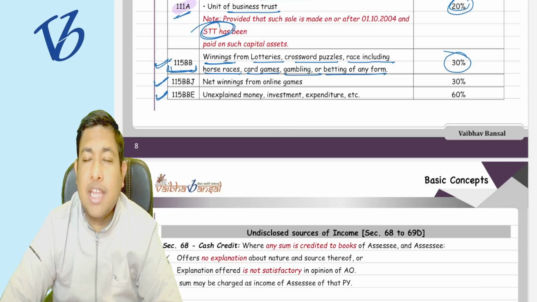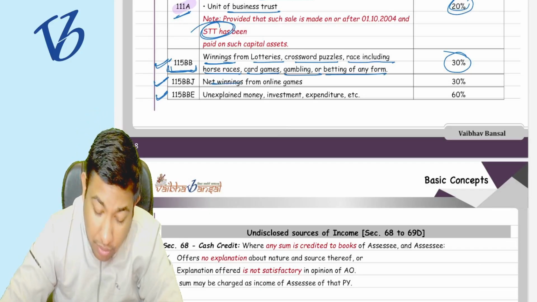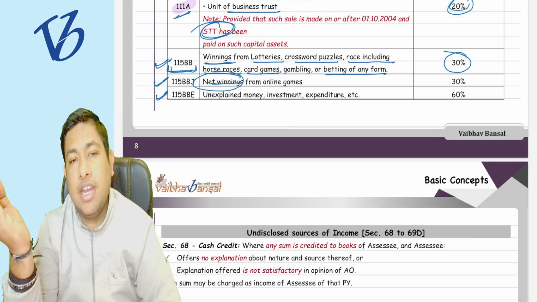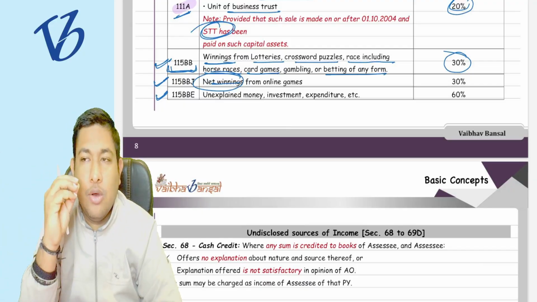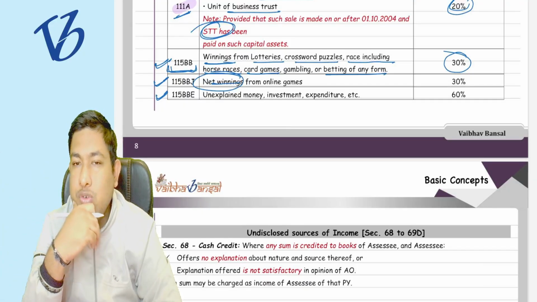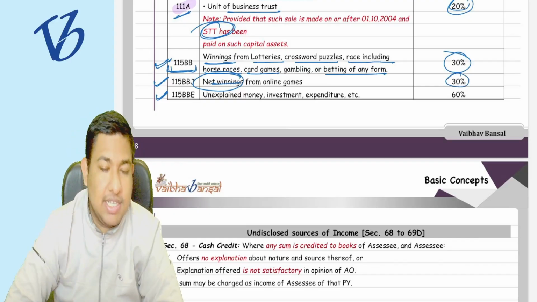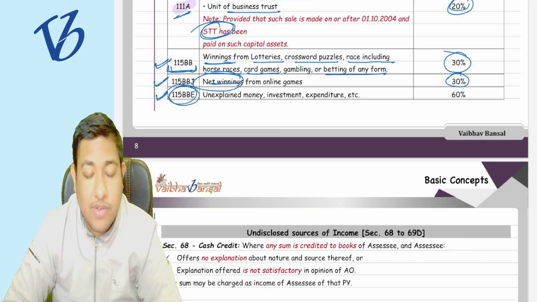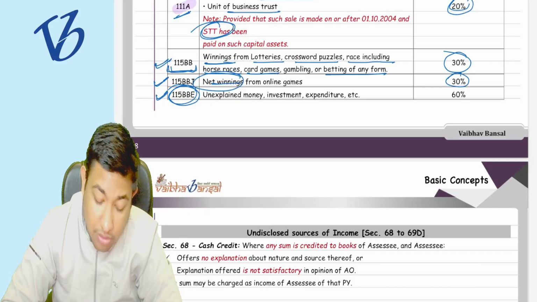And if you are playing games like Dream 11, winning from any online games, and how the net winnings are calculated, we will see in the TDS chapter. The net winnings from online games, you have to pay the taxes at the rate of 30%. And those income, that is section number 115BBE, is important,